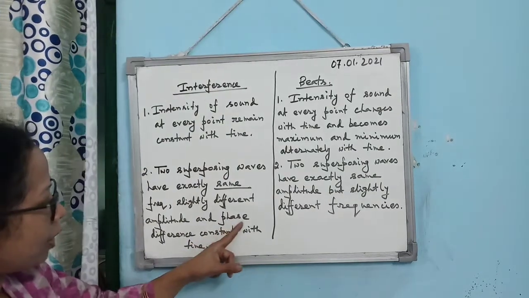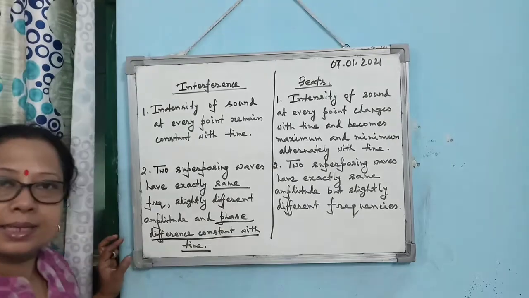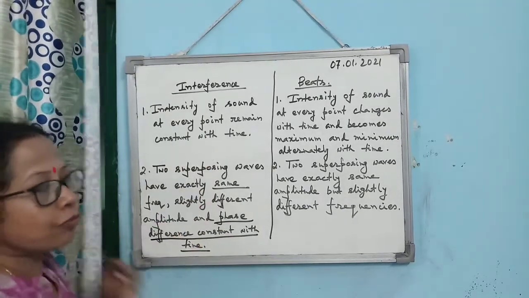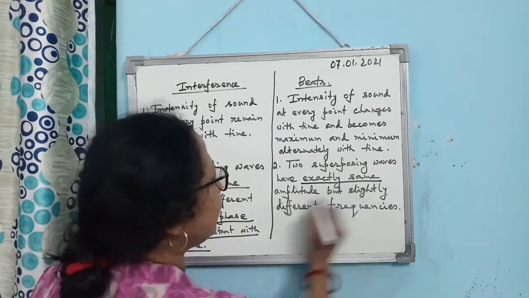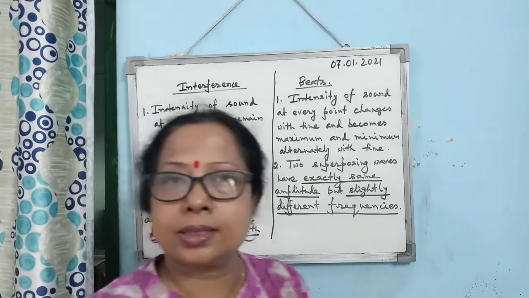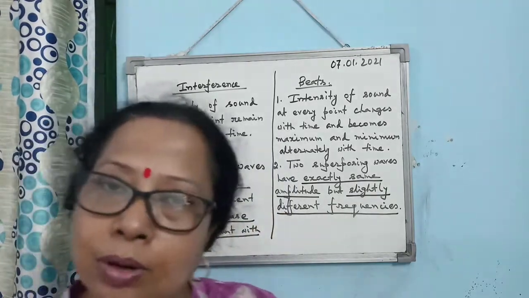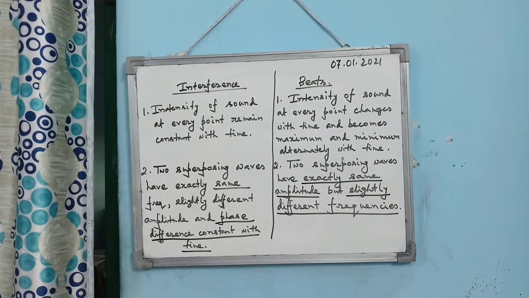Means it has a phase difference constant with time. Is that clear for interference? But for beats, what we have got is that they have exactly the same amplitude, but slightly different frequencies.